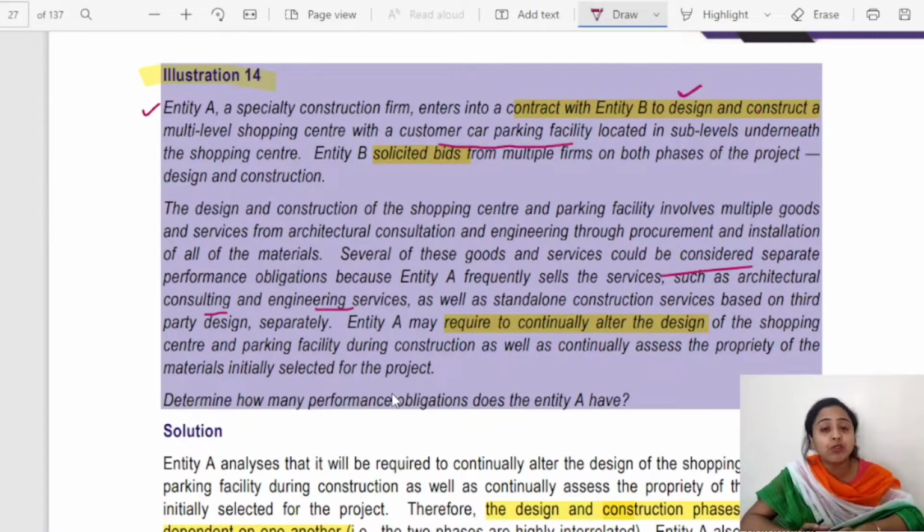So therefore this designing and construction might in a normal routine be sold separately, but here they are vastly interconnected. They are closely interconnected, they are highly interdependent. Therefore, it has to be one performance obligation in the context of the contract. Okay.